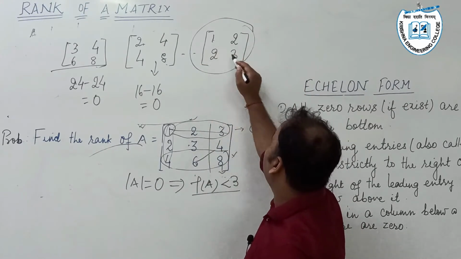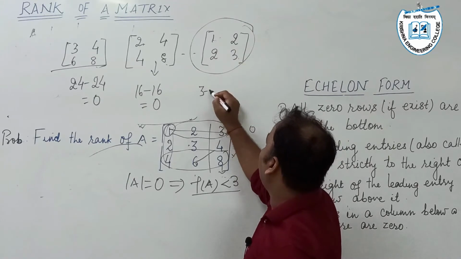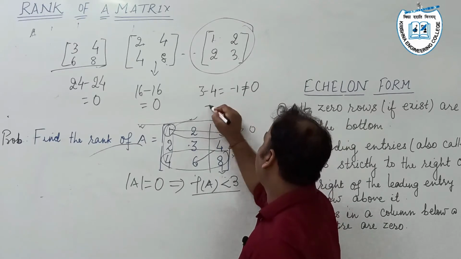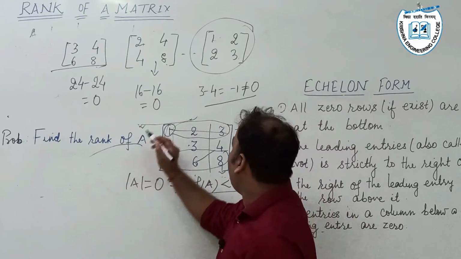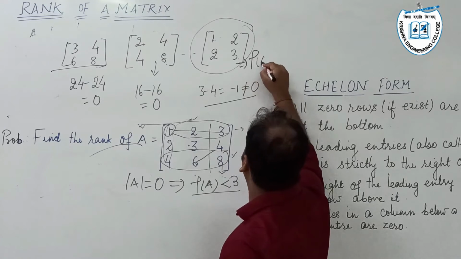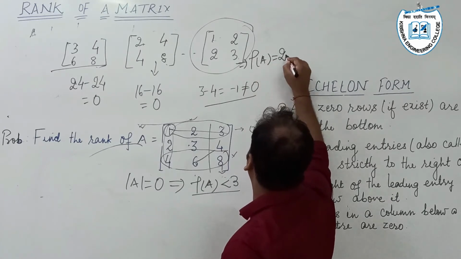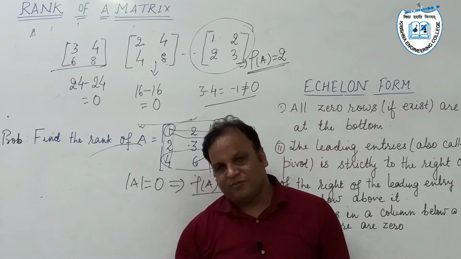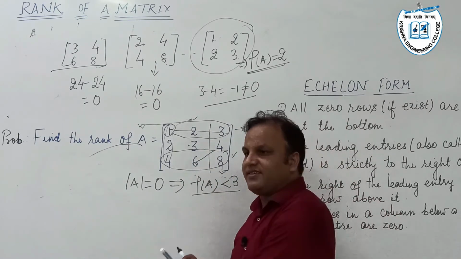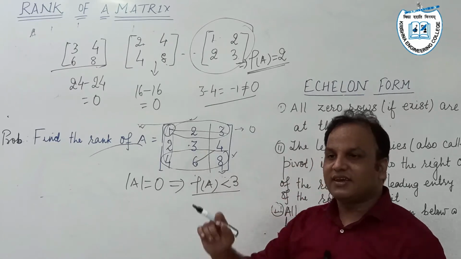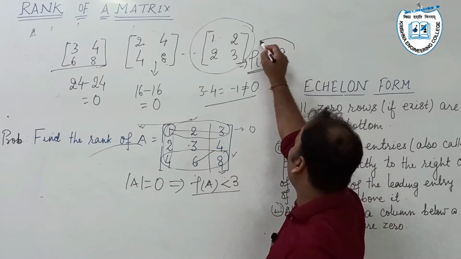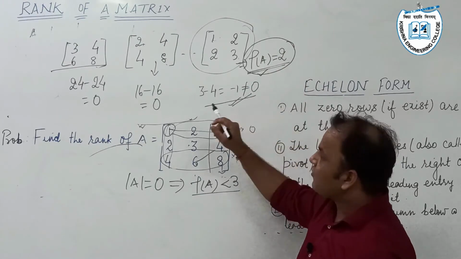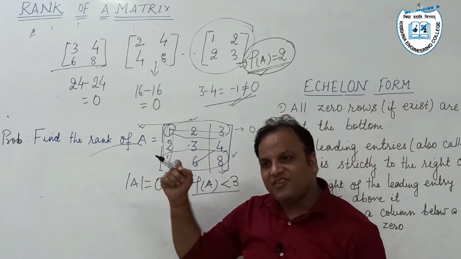So the determinant of this matrix is 3 minus 4, that is minus 1, which is not equal to 0. So this implies the rank of A is equal to 2. Because if you go through the definition of the rank of a matrix, it clearly says that there must exist a submatrix of order R whose determinant is not equal to 0. Focus on that particular point: at least one.